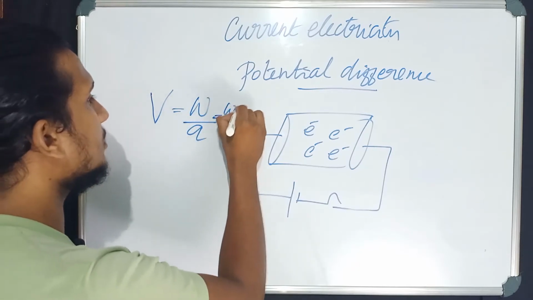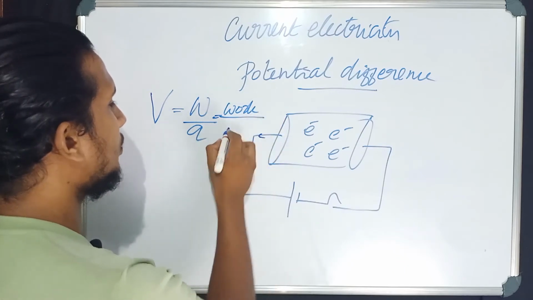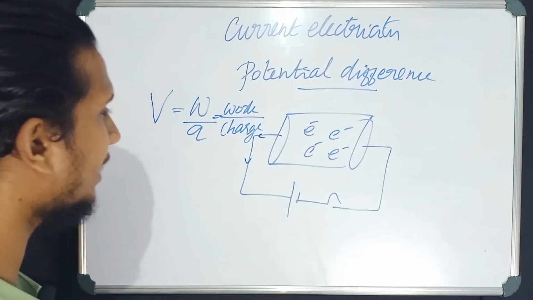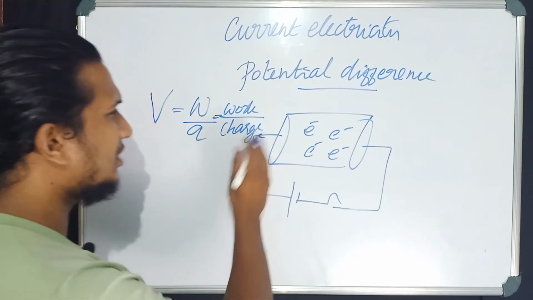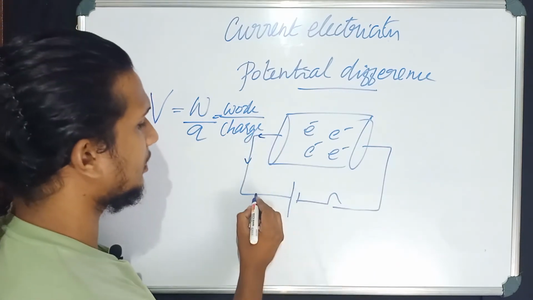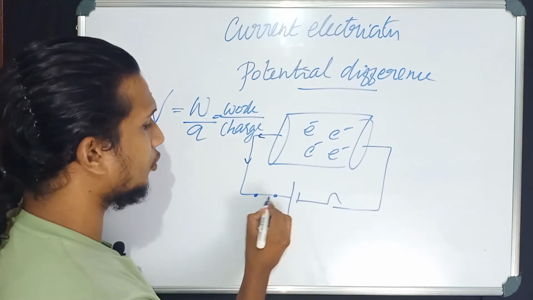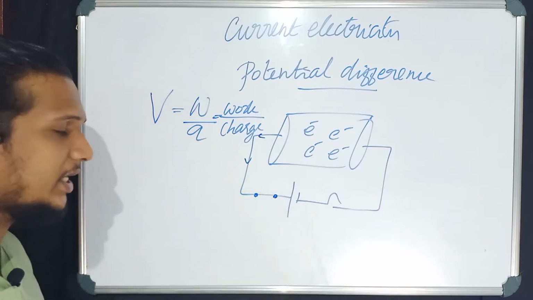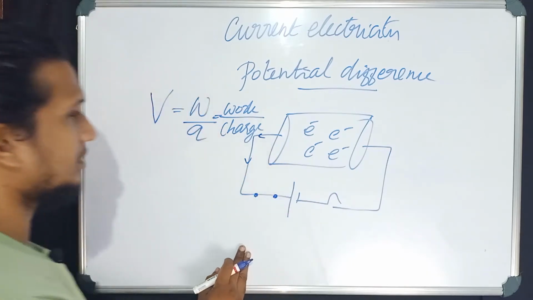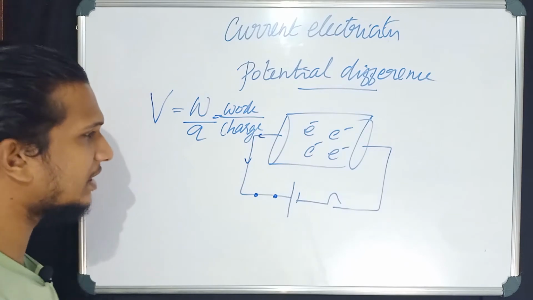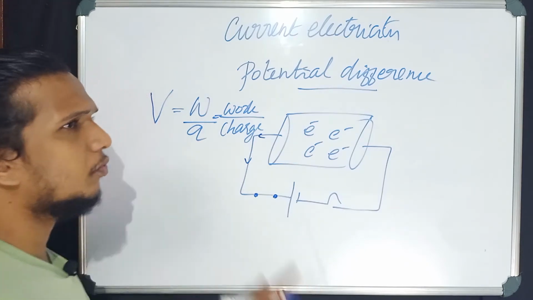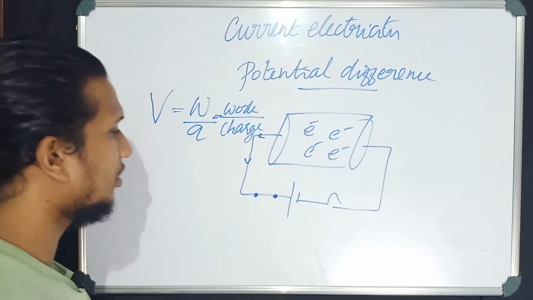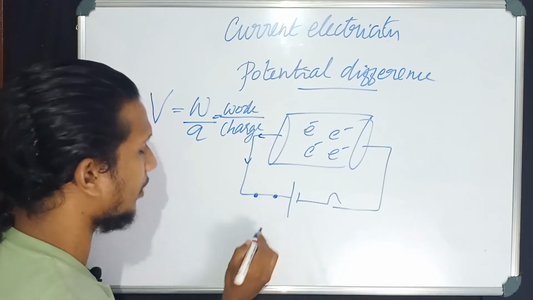What is W? It is work. What is Q? It is charge. Okay, and you can define potential like this. Potential is always defined between 2 points. See here, I have taken 2 points and you are asked to define potential between these 2 points. What you can say is that potential difference is the work done to move one unit charge from one point to another.